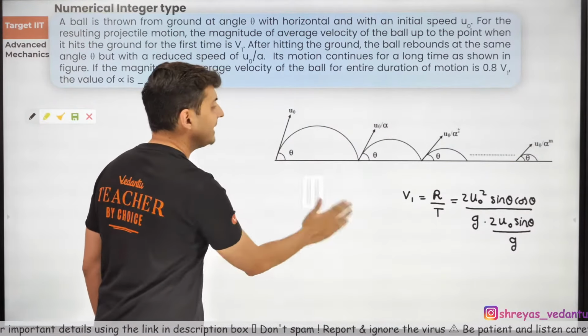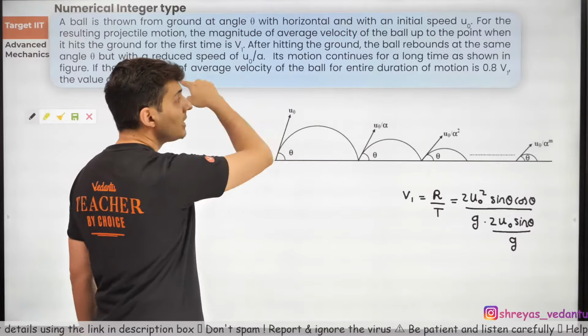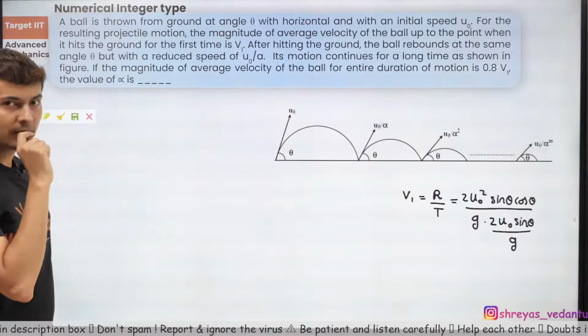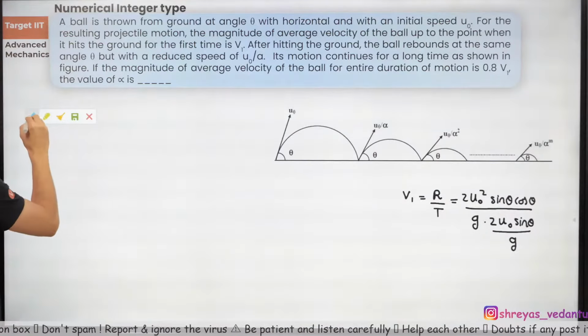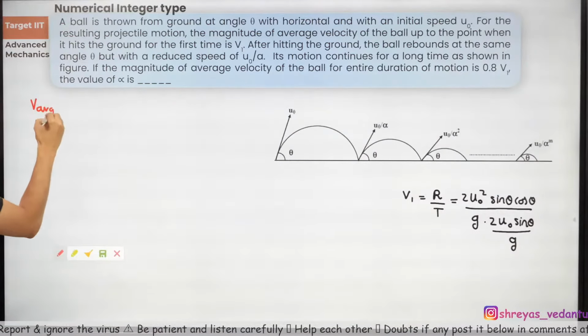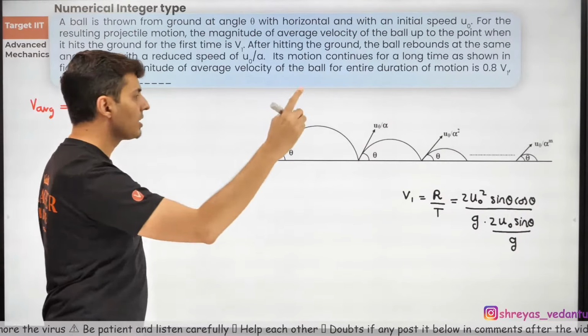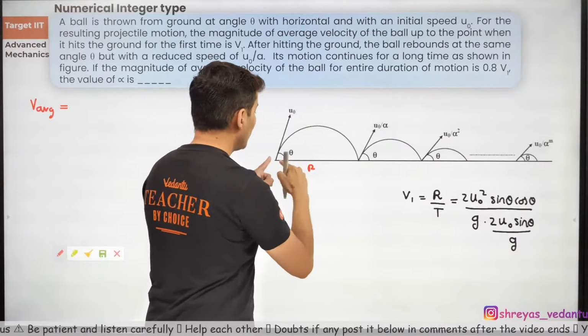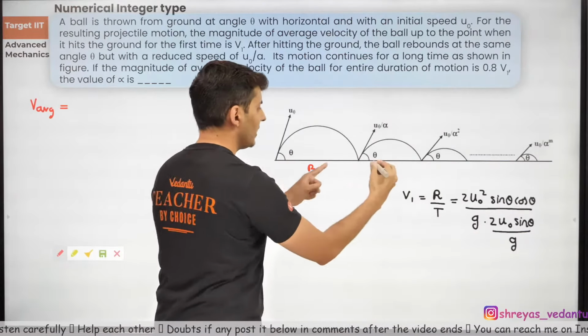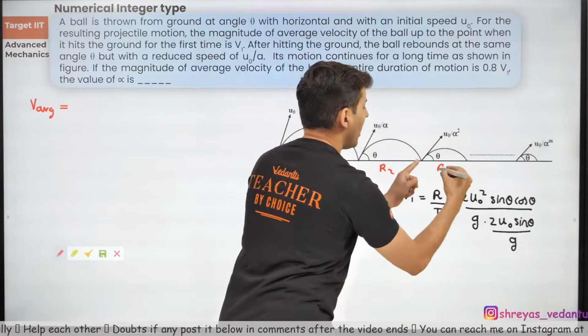Maybe I will need it later on, because it says the average velocity for the entire duration is 0.8 v1. What is the meaning of average velocity for the entire duration? It means the total displacement divided by the total time. What will be the total displacement? R1 plus R2 plus R3.